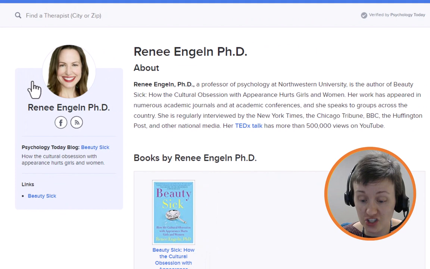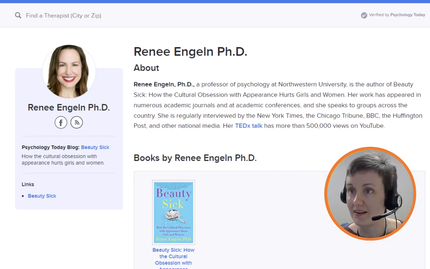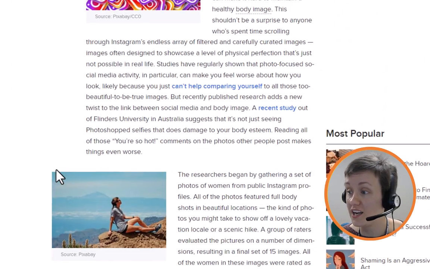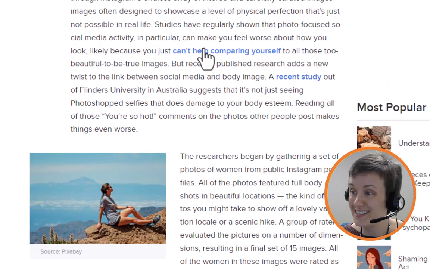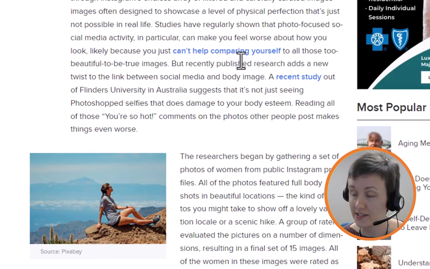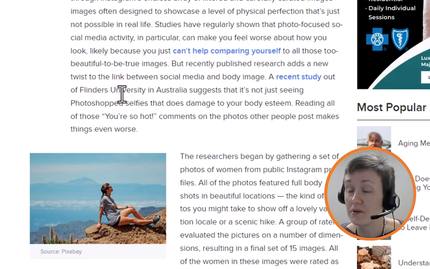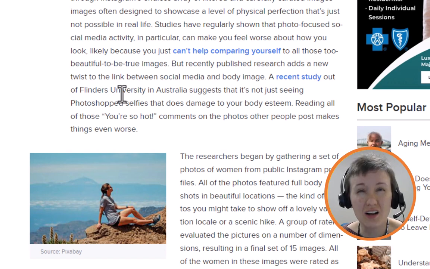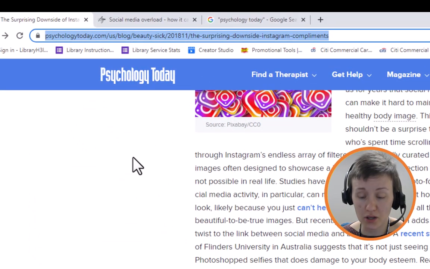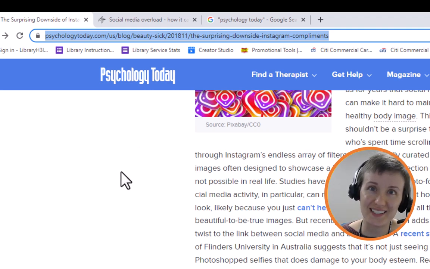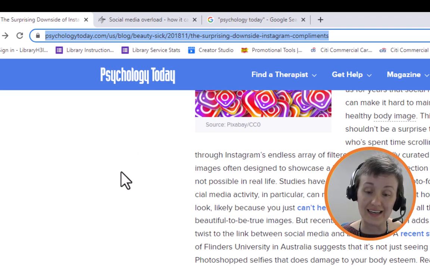She has her PhD in psychology and she has a book about beauty and appearance. She is probably an expert on the topic of media and self-esteem. Let's go back to the article. Finally, if you look at the article itself, you can see that the author links to other sources, including a research study from a university in Australia. All in all, I would say this is a great source. You may notice that the URL has the word blog in it, but that is fine. This is not a personal blog, but a digital magazine. It just happens to have the word blog in its URL.